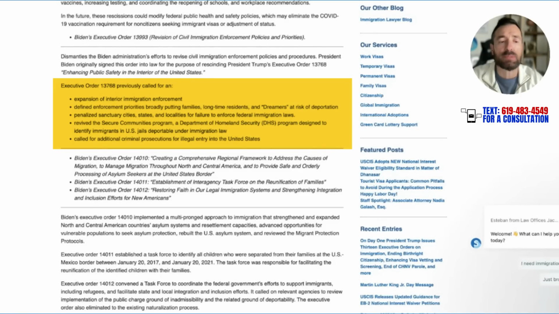did the following: expansion of interior immigration enforcement, defined enforcement priorities, putting families, long residents, and dreamers at risk of deportation, penalize sanctuary cities, states, localities for failure to enforce federal immigration, called for additional criminal prosecution for illegal entry into the United States. All right. So these are executive orders that, you know, he's going to remove.